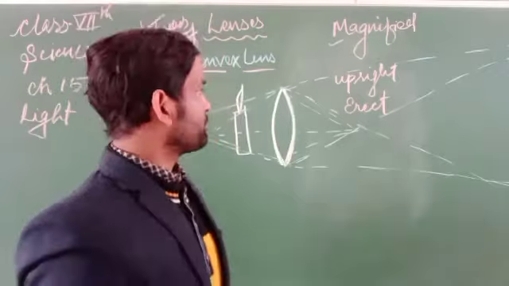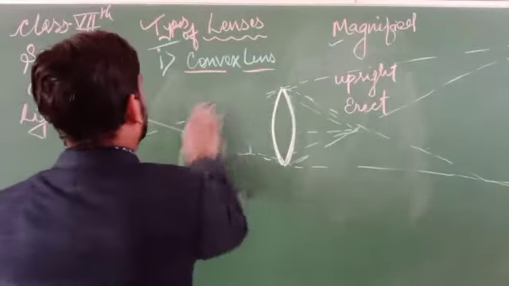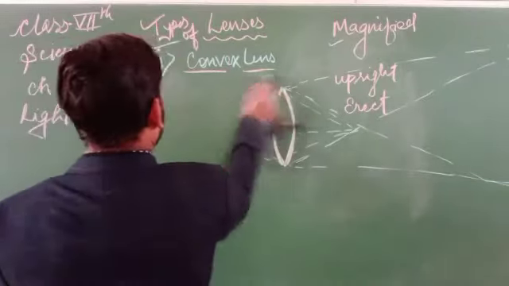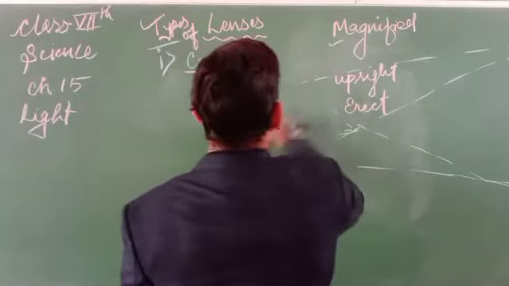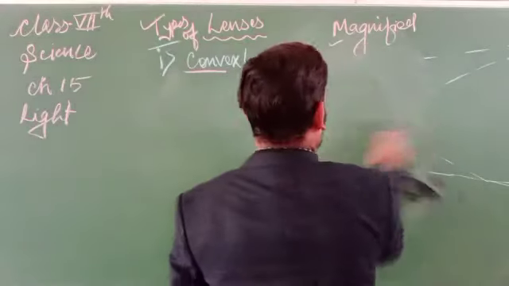So the next one we are going to talk about is the concave lenses.